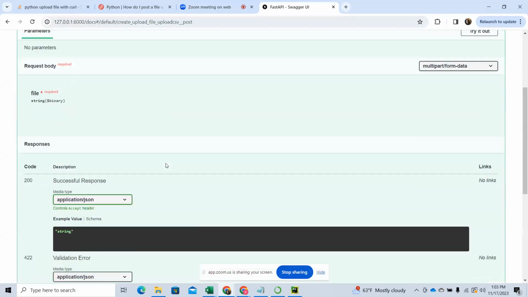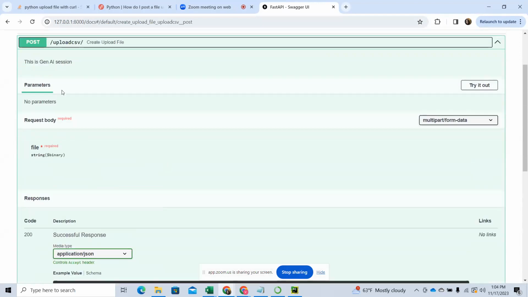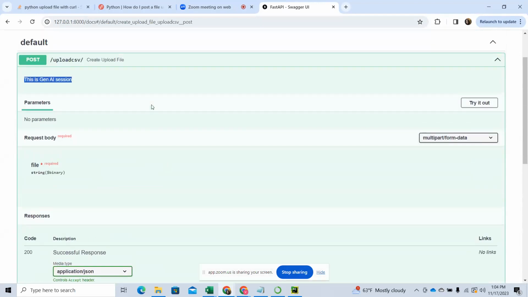This is the GenAI session. Can you see that on the top? On top, yeah. So it automatically pulls.